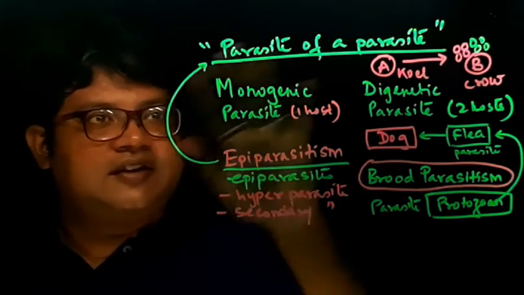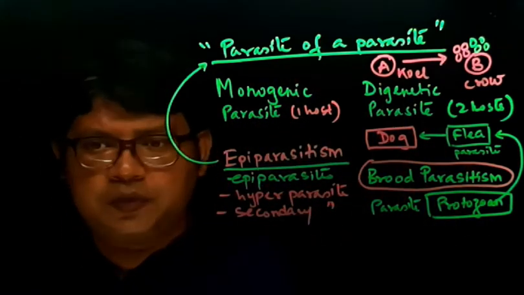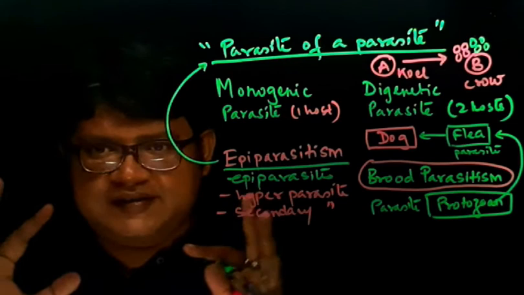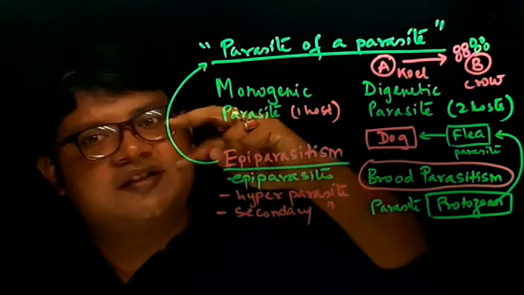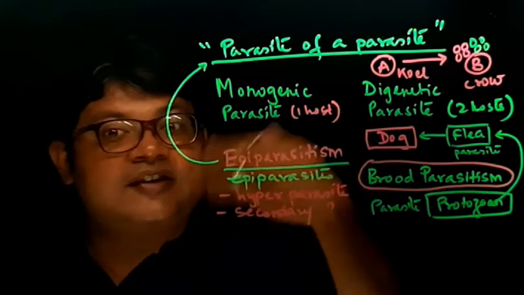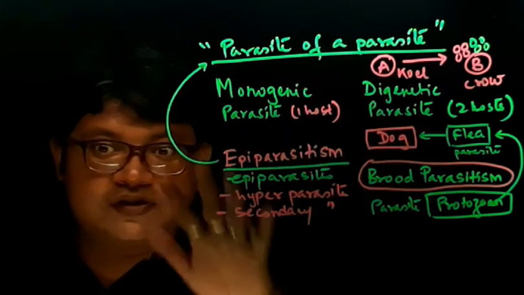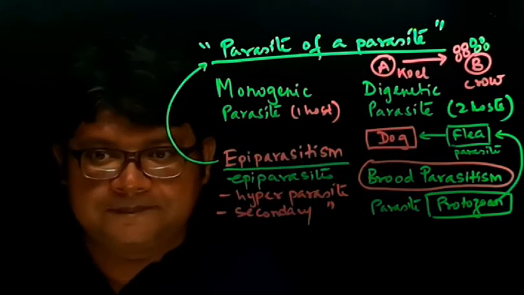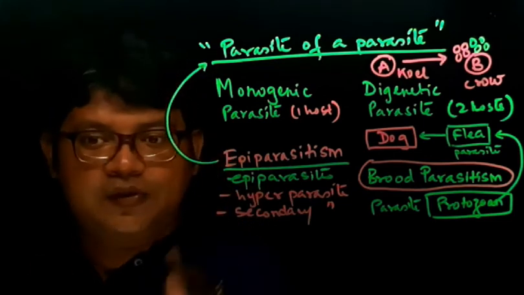Now, I think I have talked about all the different types of parasites. Parasites are classified based on their size, their character, where they are present, and their relation with the host. So based on all those different types, parasites are classified. Now I will talk about the hosts. What are hosts?